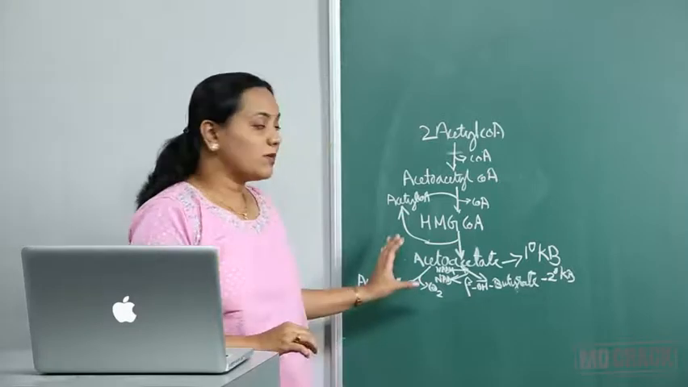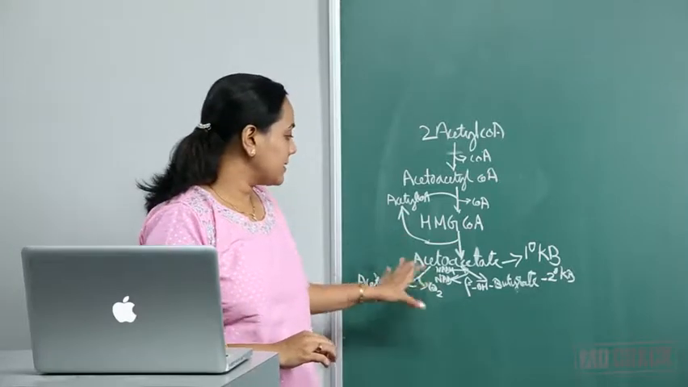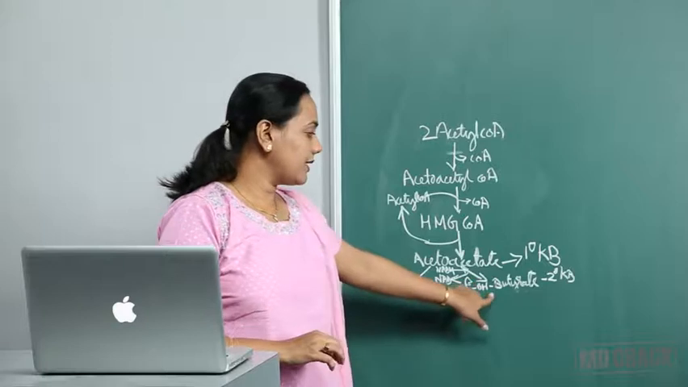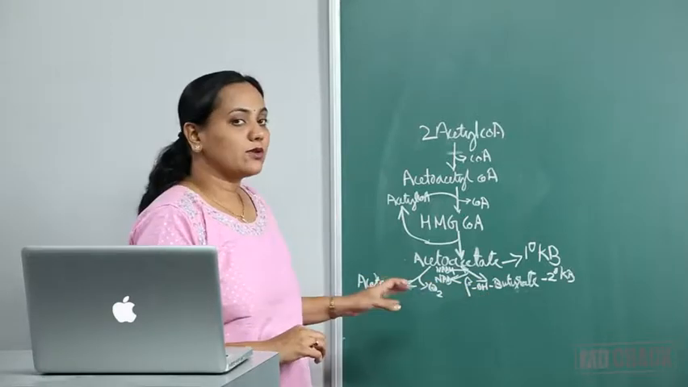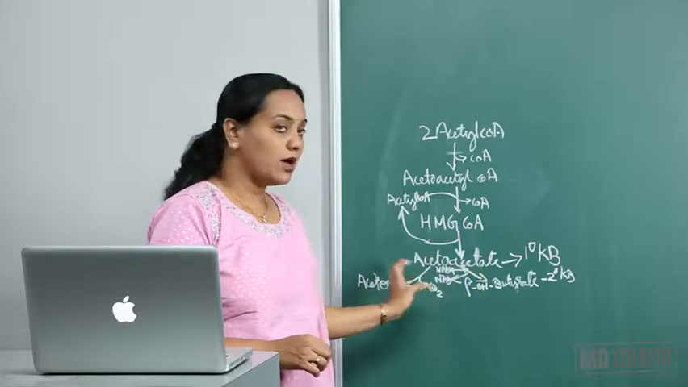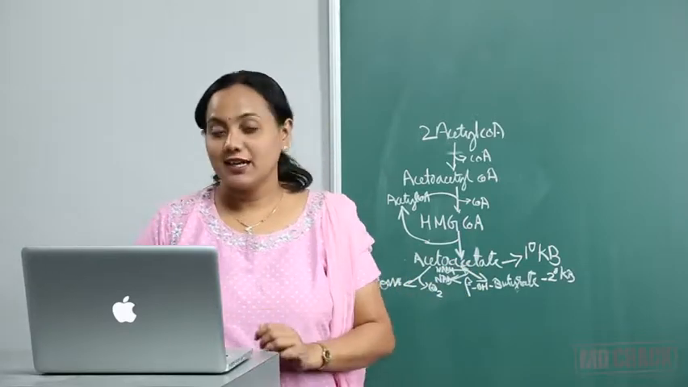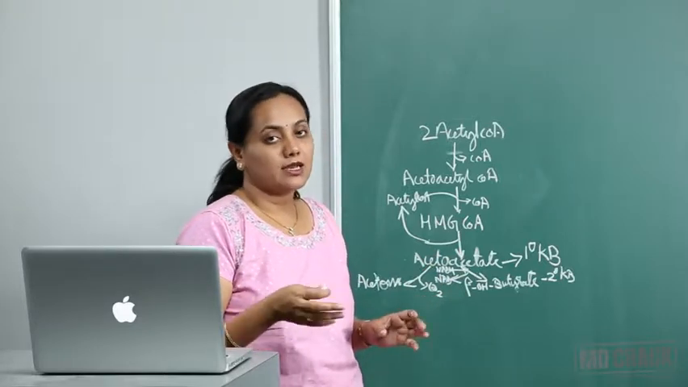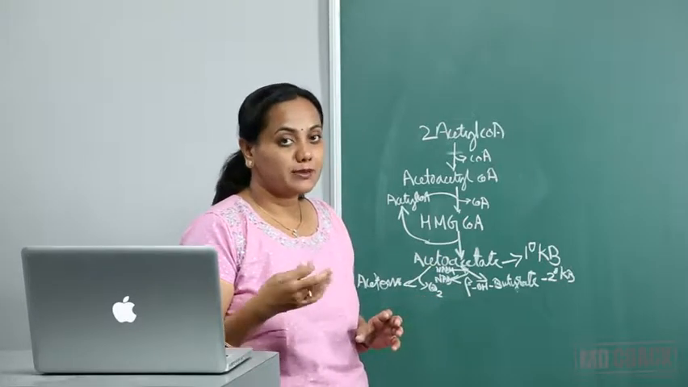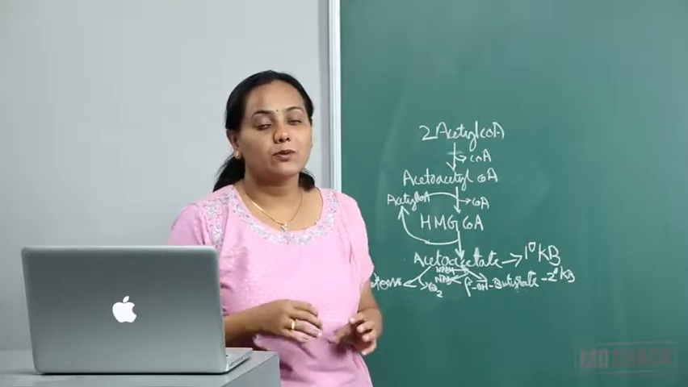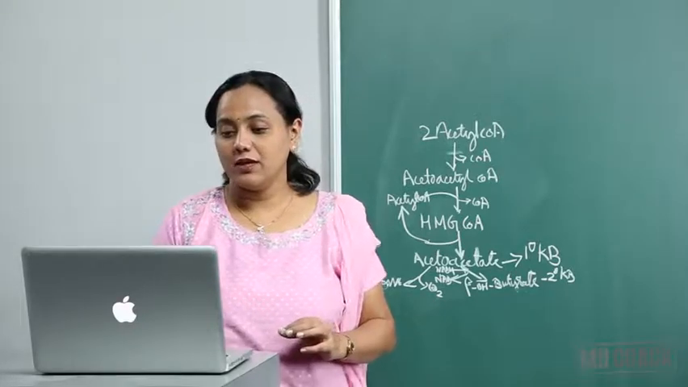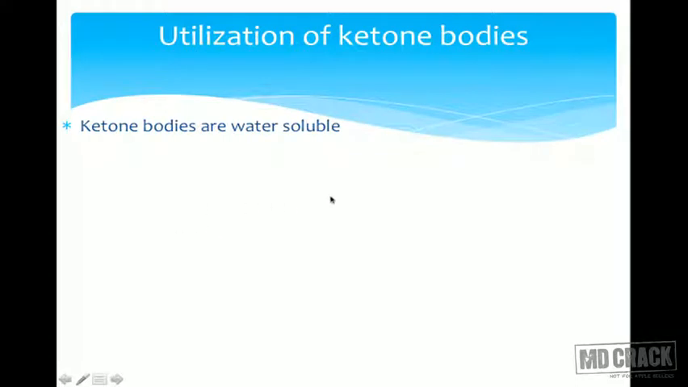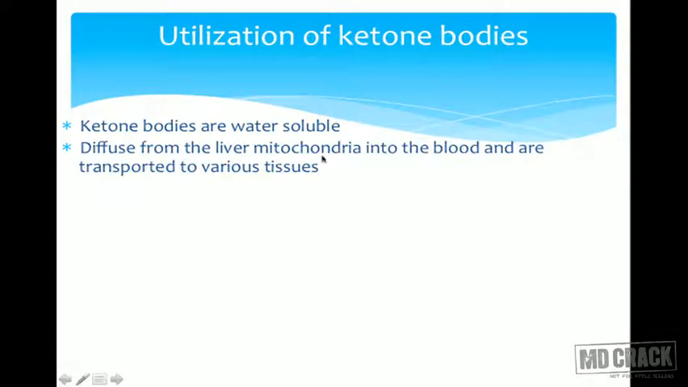So why are they formed and how are they utilized? Please remember that acetoacetate and beta hydroxybutyrate, more than acetone, these two are water soluble. There lies the whole thing. Now you had fatty acids which were lipids. So we are now converting a lipid into something which is water soluble and freely diffusible. So ketone bodies are water soluble. They diffuse out from the liver mitochondria into the blood and are transported to various tissues.